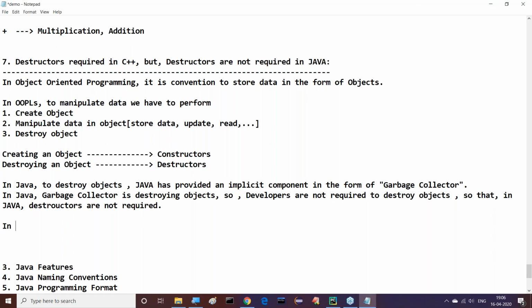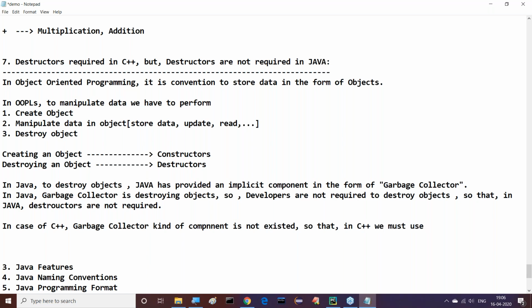In the case of C++, a garbage collector kind of component does not exist. When a garbage collector kind of component does not exist, in C++ we must use destructors to destroy objects.